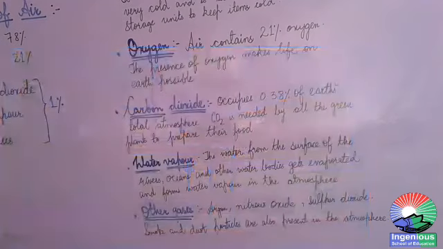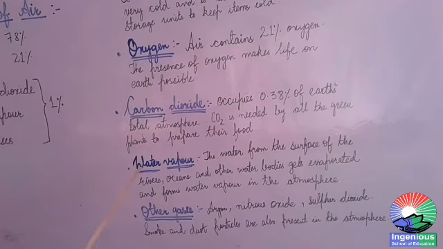Water vapor also helps in trapping the sun's heat in the atmosphere. However, the amount of water vapor in the atmosphere varies from place to place and from time to time. At some places it may be high and in some places it may be low.